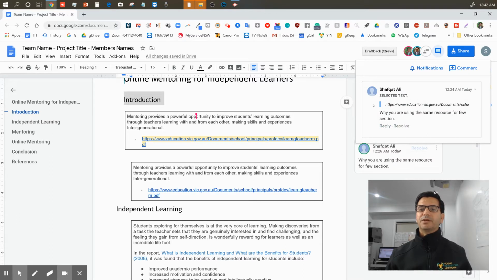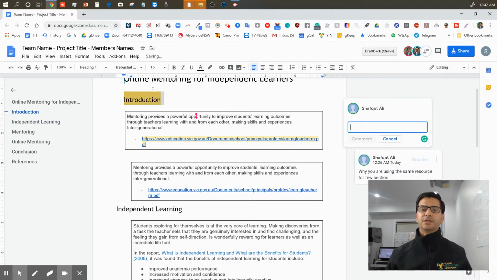We already have some comments. I'm going to add a new comment. Because I selected this text, that comment is automatically linked with that particular section of the document, and I'm going to write, Suji, can you work on this section?